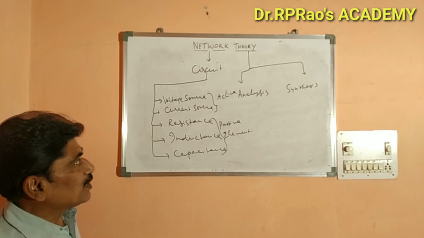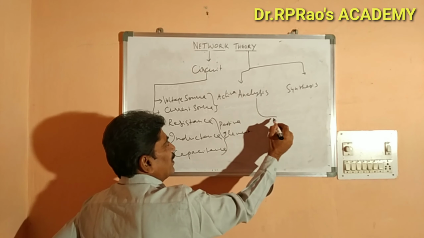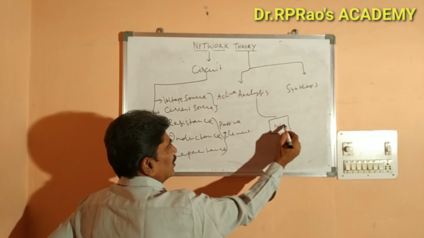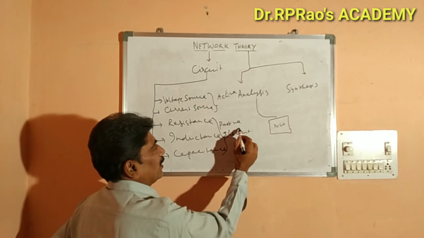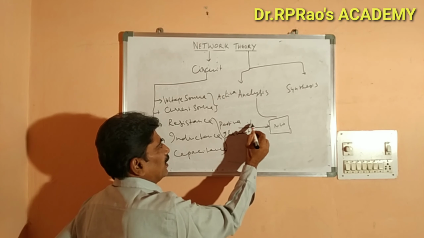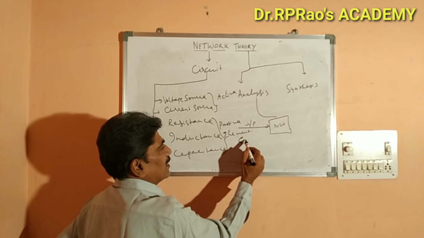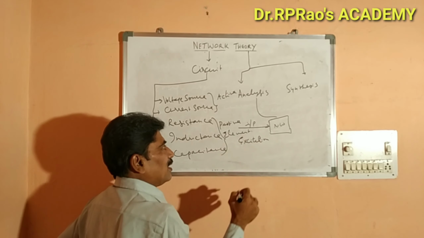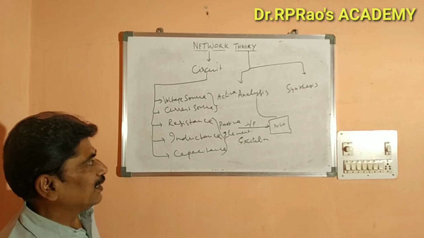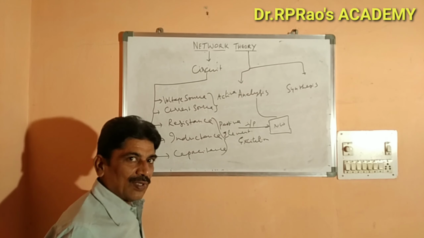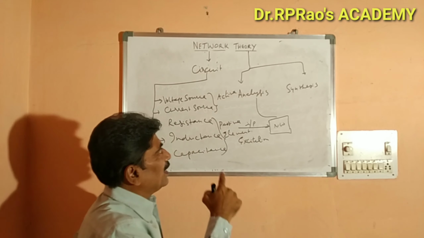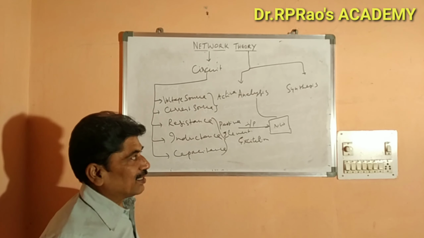So in the analysis part, for a given network, an input is applied. We also call it as excitation. Input can be voltage or current. We call that as excitation voltage or excitation current. And output is determined by using network analysis techniques.